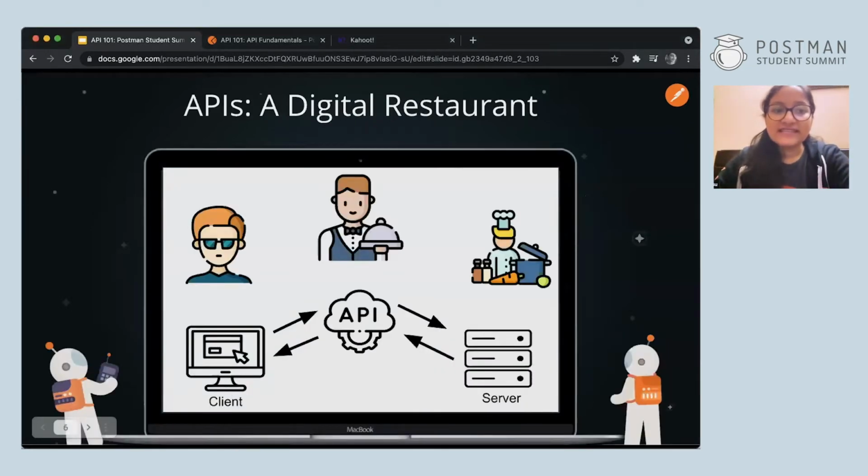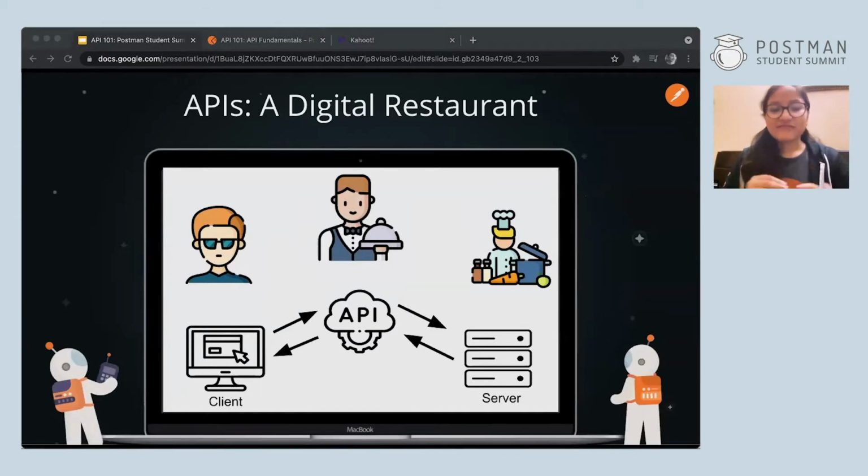Now I'll give you a better understanding of what an API is with a very real life example. We can think of an API as a waiter at a restaurant. Imagine you go to your favorite restaurant and you want to order something. You, in this case, are the client, right? Then you ask for some food, whatever your favorite dish is, right?